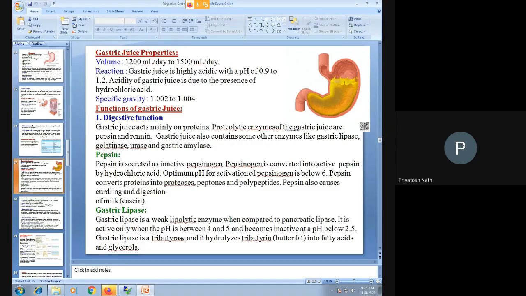So digestive function is the basic function, and the digestion is possible because of the presence of various kinds of enzymes, like protein digestive enzymes, proteolytic enzymes.